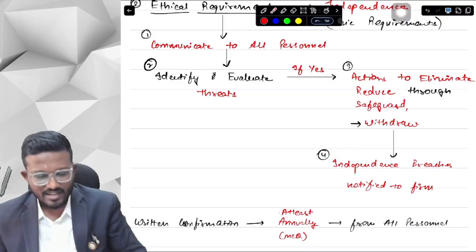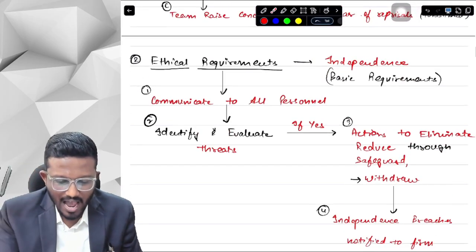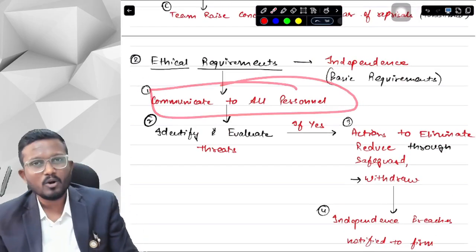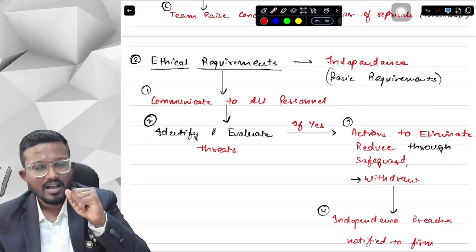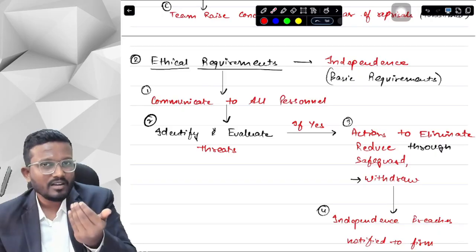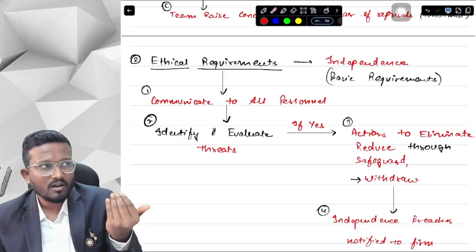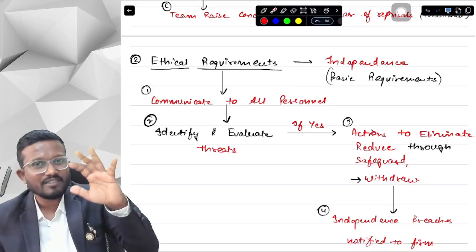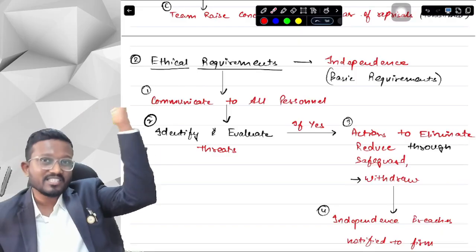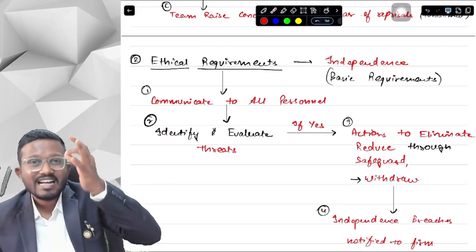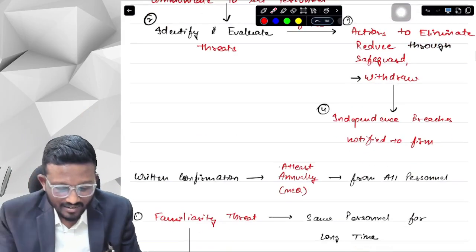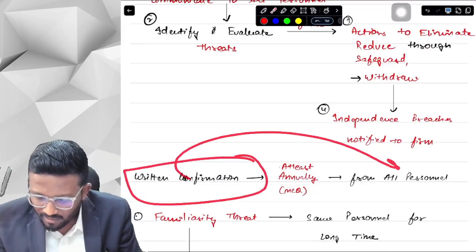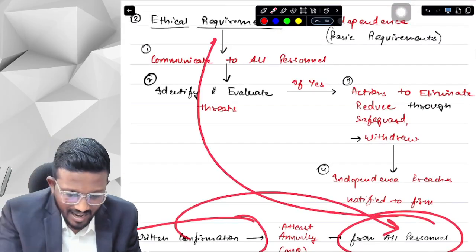Now continuing with the ethical requirements, I have communicated to the personnel my policies about the ethical requirements that they have to comply with. But as students, we don't even remember what we studied 1 hour before. So as an employee, how will we remember policies that we studied hours or years before? So you have to mandatorily obtain a written confirmation from all the personnel that they are complying with their ethical requirements.